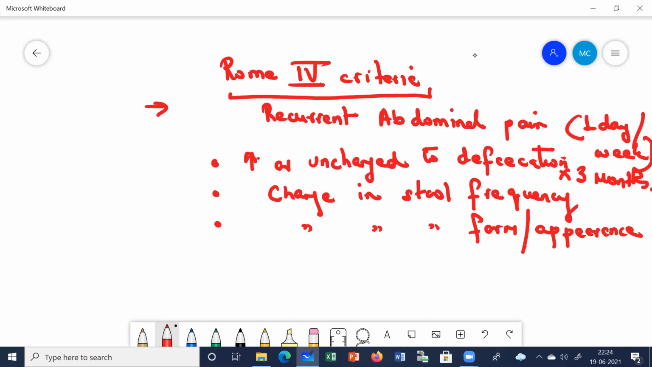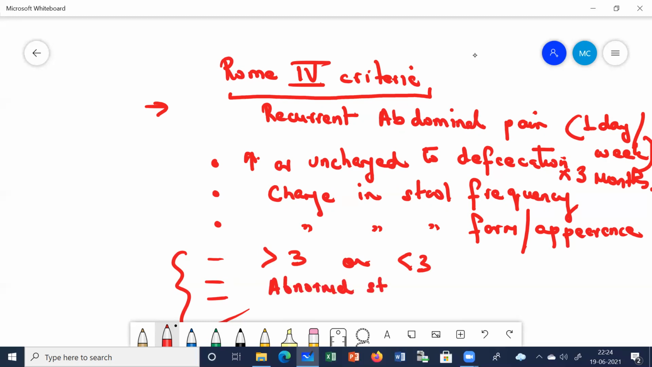Okay, there are some other criteria also, which are not very essential, but these criteria which I'm mentioning may support IBS, irritable bowel syndrome. That is, either they are having abnormal stool frequency, like more than 3 bowel movements per day, or less than 3 bowel movements per week. Then abnormal stool form, like either the stool is very hard or very loose or very watery. Abnormal stool form. Passage of mucus.